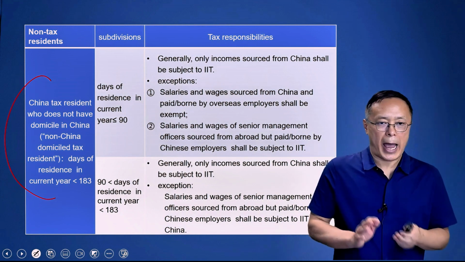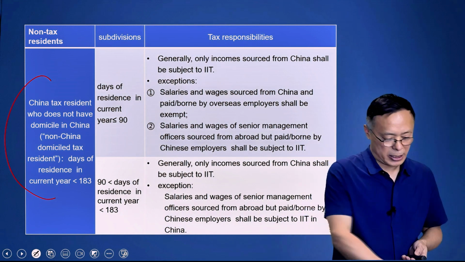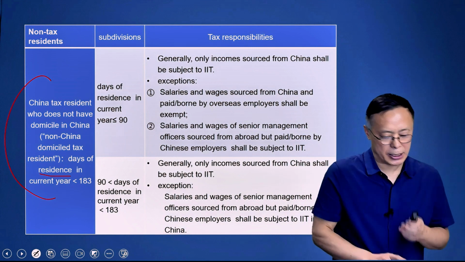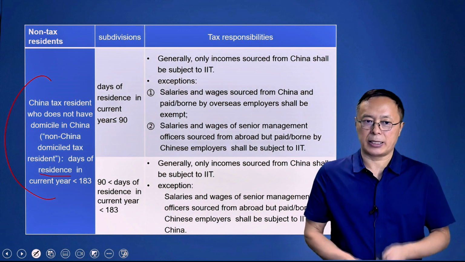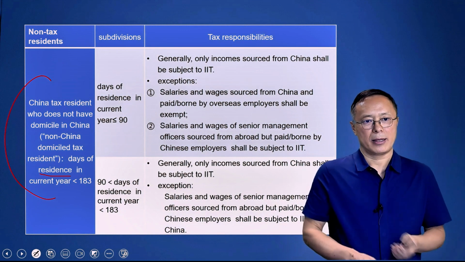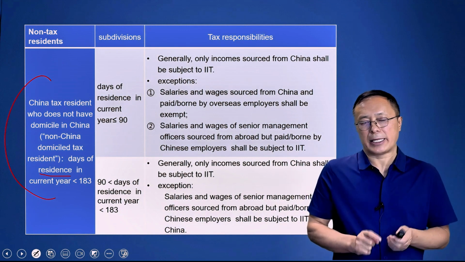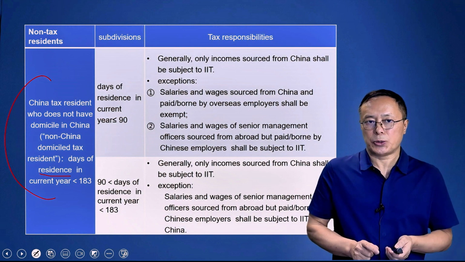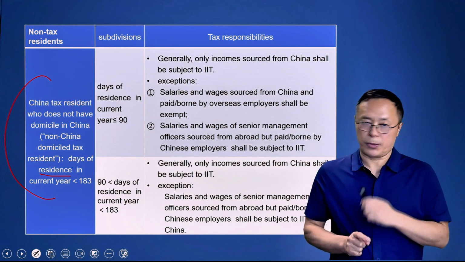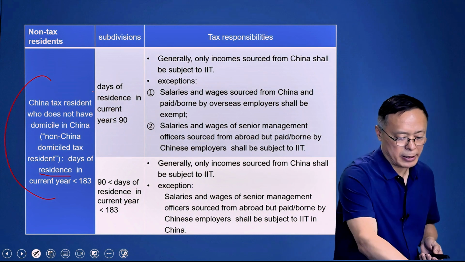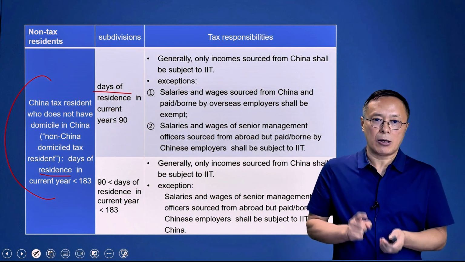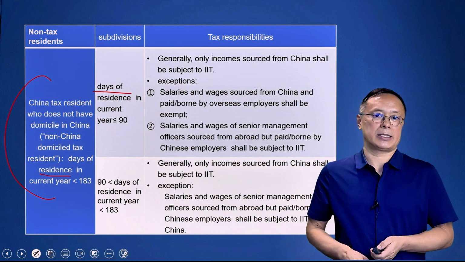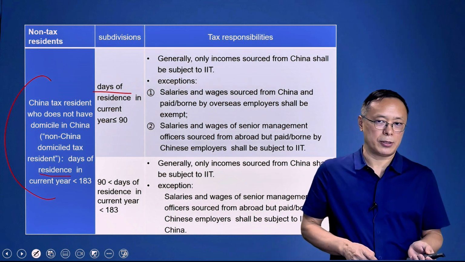China tax resident who does not have domicile in China. Days of residence in current year less than 183 days. For non-tax residents, we need to continue to divide them into two groups. One group is days of residence in current year not more than 90 days.